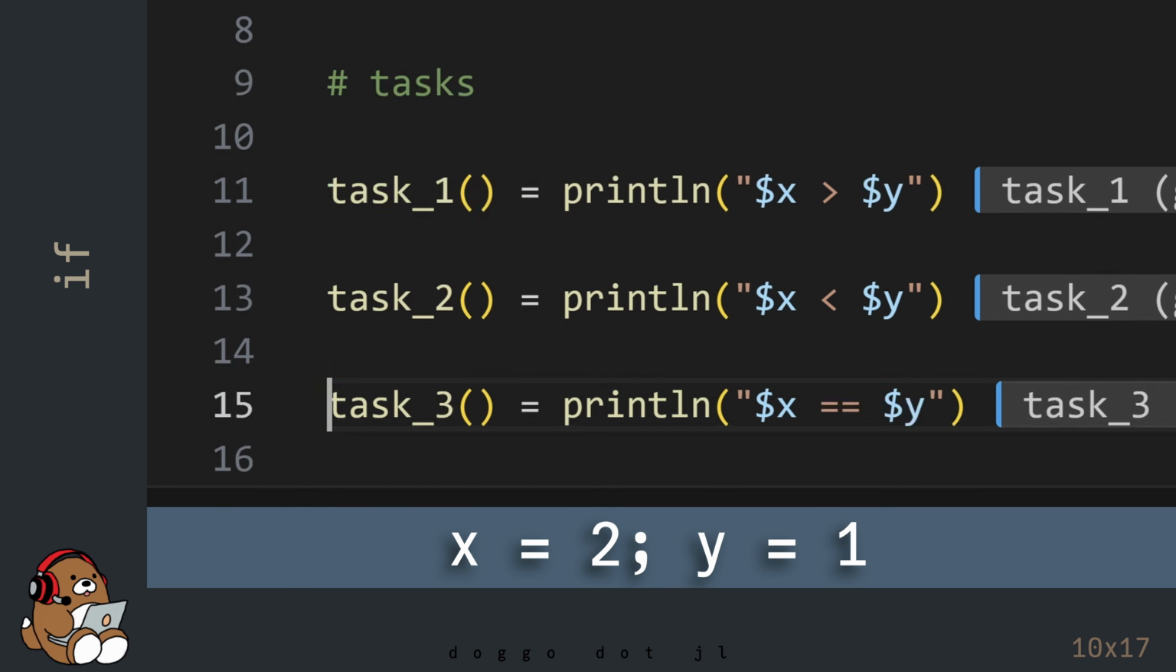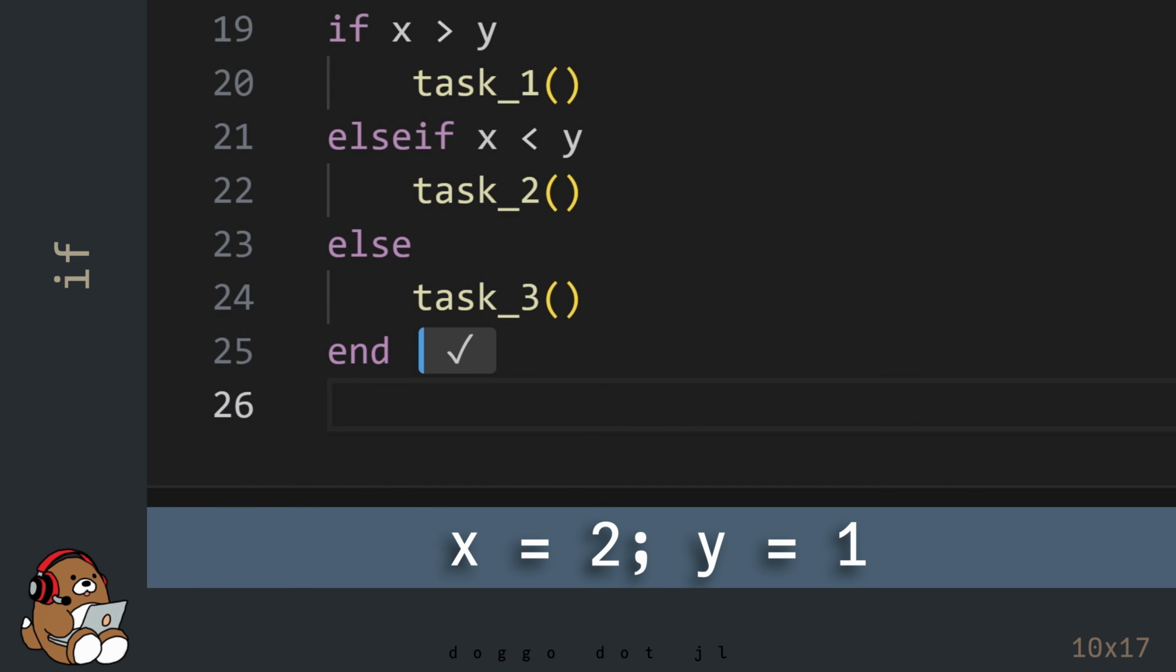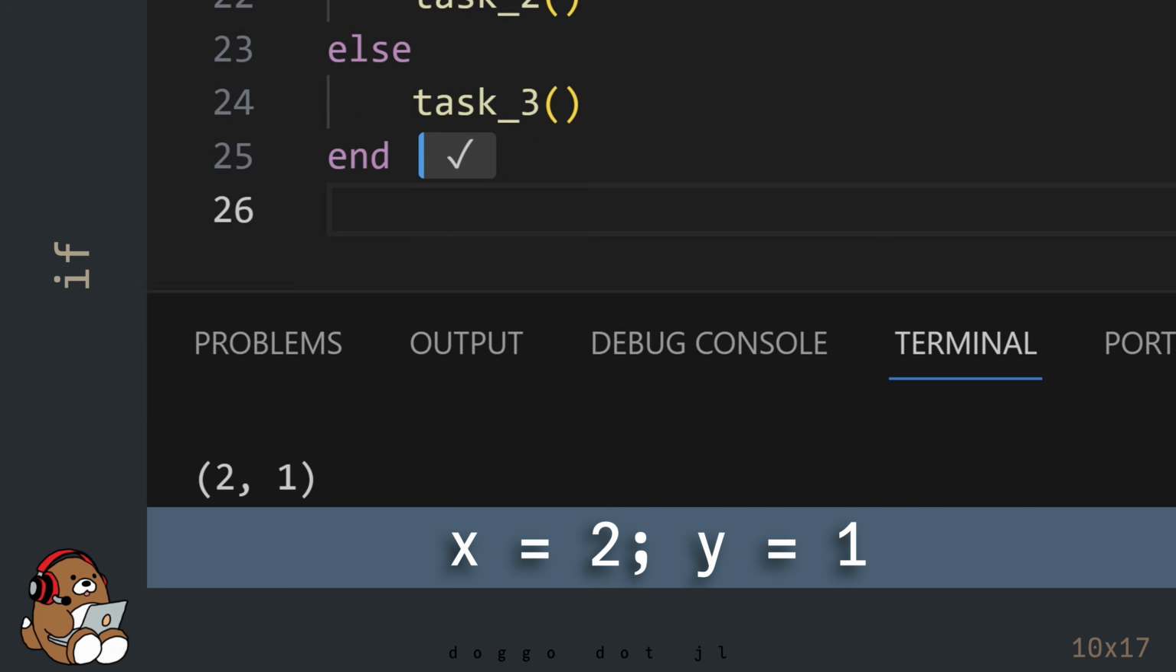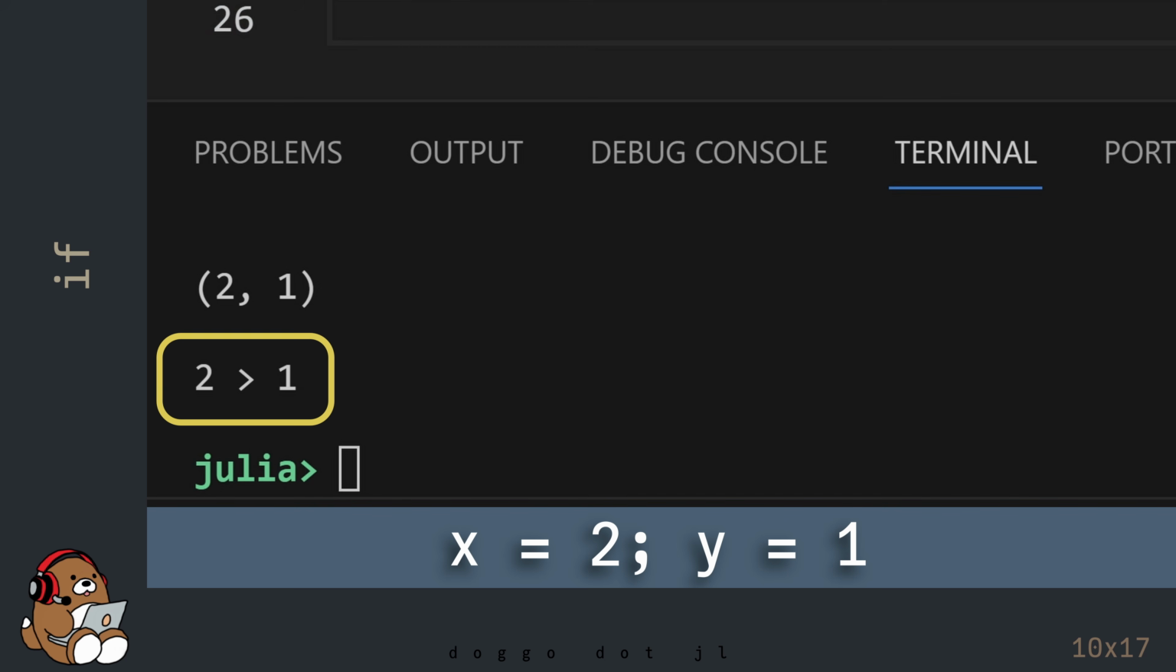Now let's go back down to the if expression to predict what will happen. Since the value contained in x is now greater than the value contained in y, then this code should perform task 1. Let's rerun the if expression to see what happens. In the REPL, you'll see 2 is greater than 1. So the if expression works. It performs a different task based on a different condition, so there's no need for you to rewrite your code for different conditions.